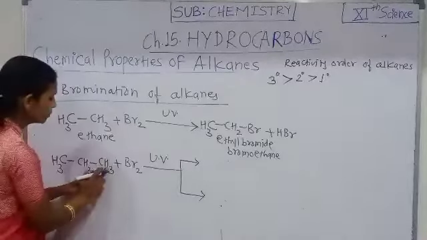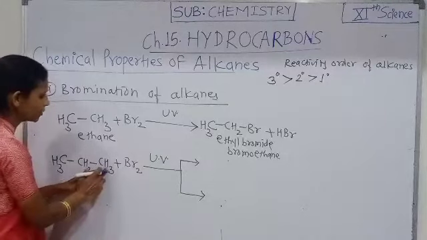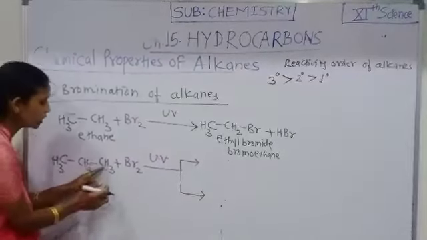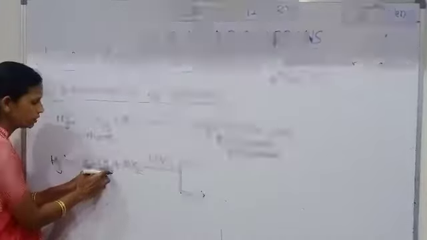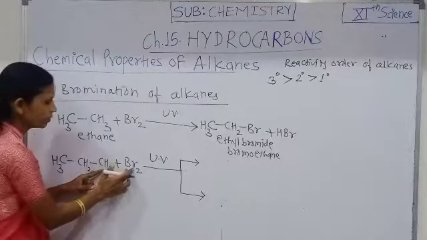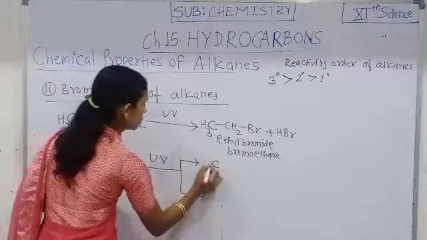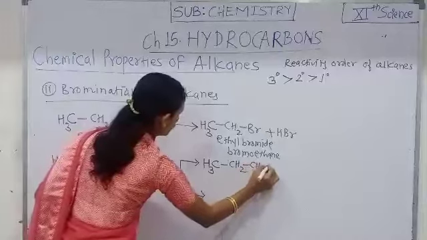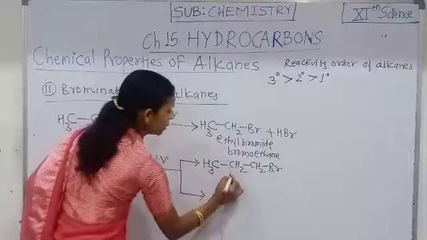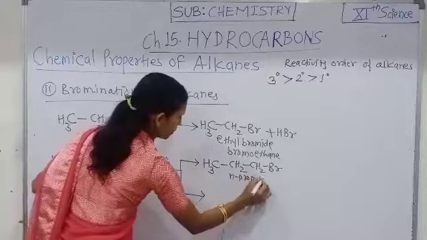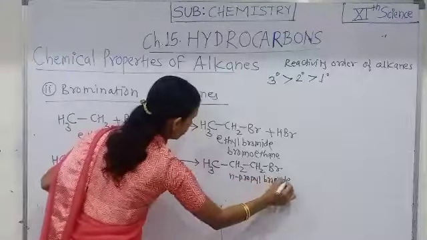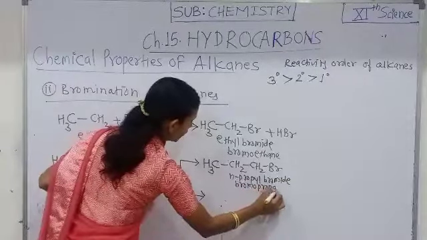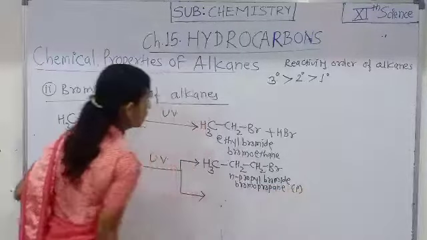If the hydrogen of the primary carbon atom is replaced, see here both CH3 are primary carbon atoms, therefore the hydrogen atom of that primary carbon atom is replaced by a bromine atom. Then the compound obtained is CH3CH2CH2Br, that is n-propyl bromide or 1-bromopropane, which is a primary alkyl halide.